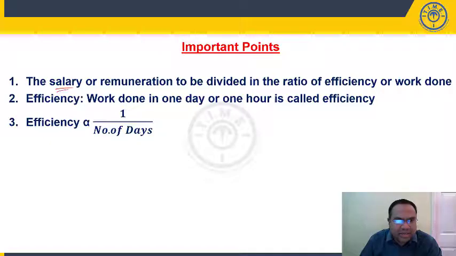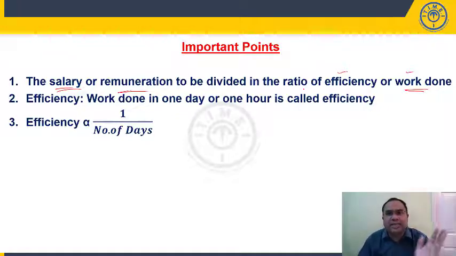Now, we'll come back to my first point. Whatever salary or remuneration, lump sum amount that is given, we have to divide either in the ratio of efficiency or in the ratio of work done. So my question: when should we divide in the ratio of efficiency? When should we divide in the ratio of work done? Simple. Let us say 2 people working or 3 people working or 4 people working, everyone in the group is working for the same number of days. They are there in the work from the beginning till the end. Then divide in the ratio of efficiency. If they are not working for the same number of days, then you have to divide according to work done.